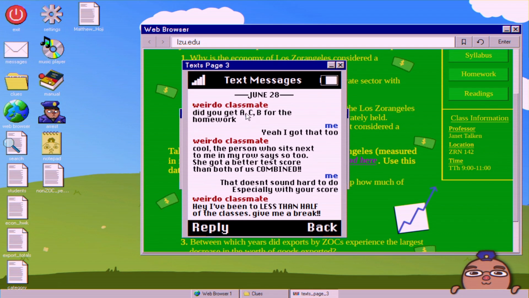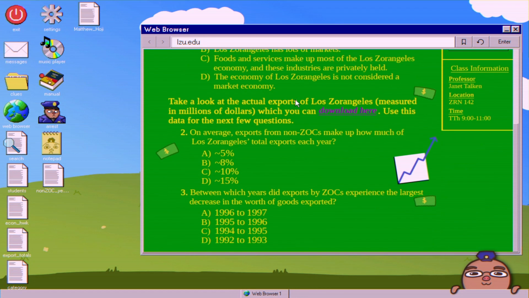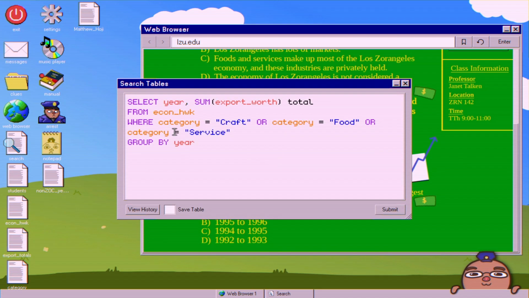And then you see here, C was the answer they got for number 2, so econ could still possibly be one of the classes. And then the last question here, between what years did exports by ZOCs experience the largest decrease in the worth of goods exported? So now we need the ZOC yearly export total. So here I just went through my history, and we're just going to change this categories from the non-ZOCs to the ZOCs, which are energy, industry, and media.